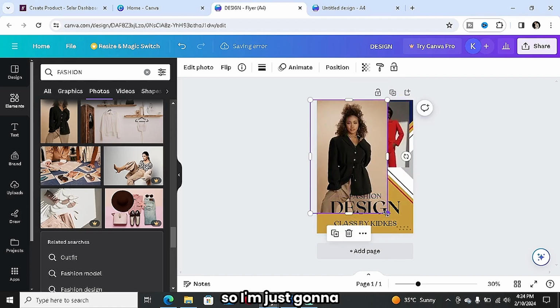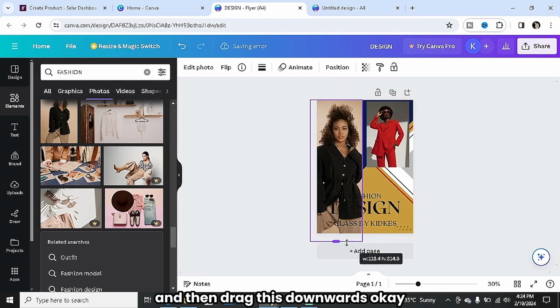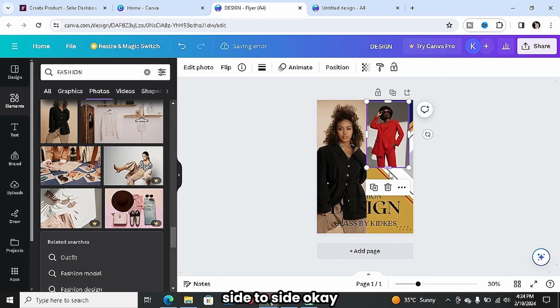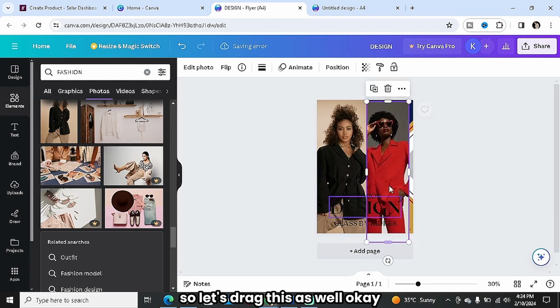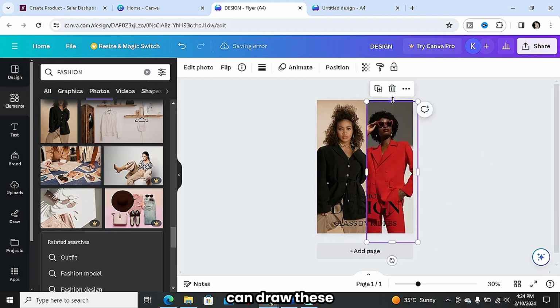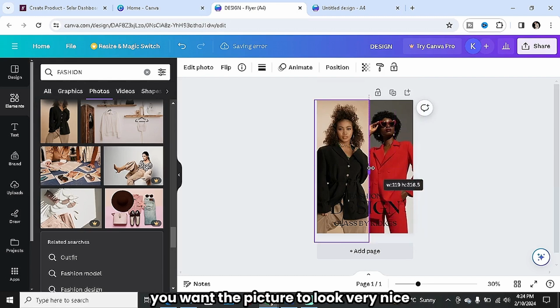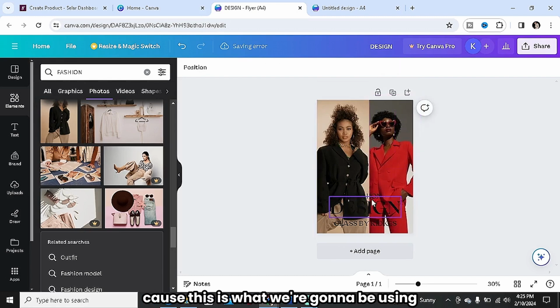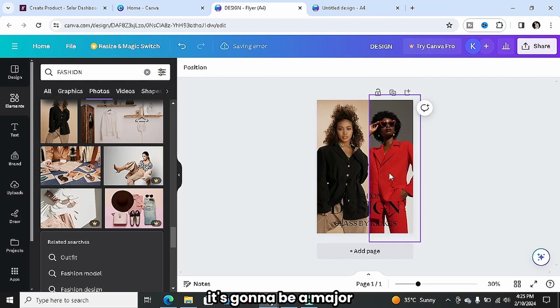So I'm just going to reduce this and then drag this downwards. So we have like two pictures side to side. Let's drag this as well, and then we can drag this up. So basically the idea is you want the picture to look very nice, because this is what we're going to be using to make our money. It's going to be a major factor.